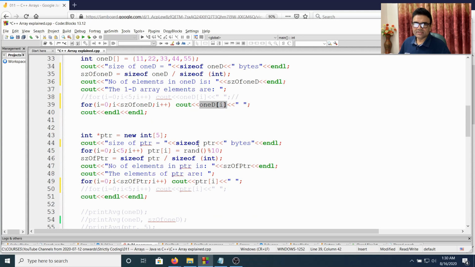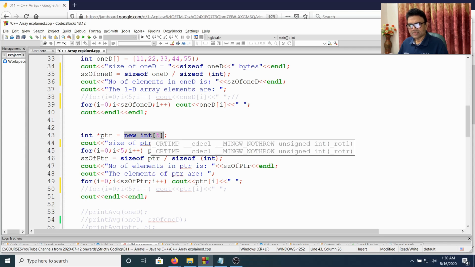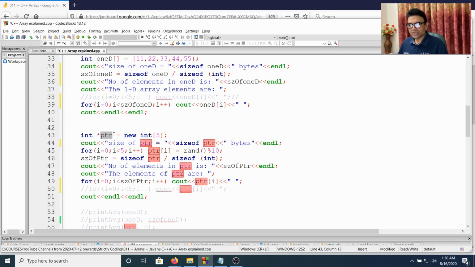Now let's see what is interesting about ptr. Now we try to see the size of the ptr, okay. Now even though we allocate memory for 5 integers, so the allocated dynamic memory size is 20 bytes, and ptr will be storing the starting byte, but the sizeof ptr, will it give us 20 or not?